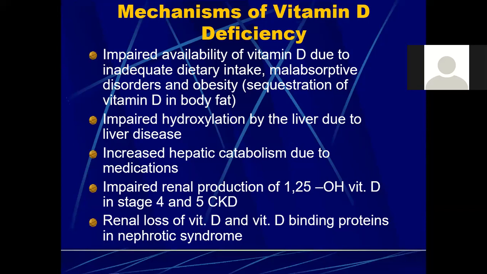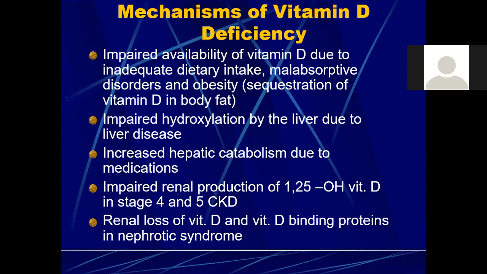So as we discussed earlier, the activation of vitamin D takes place in two steps. First, the liver converts it into an active form, and then the final active form is formed by the kidney. So if the kidney is not functioning properly, if we have stage 4 or stage 5 CKD, then there is going to be impaired renal production of 1,25 D. Then renal loss of vitamin D and vitamin D binding proteins can occur in nephrotic syndrome.